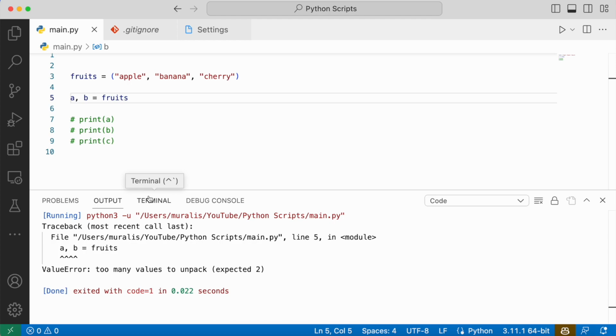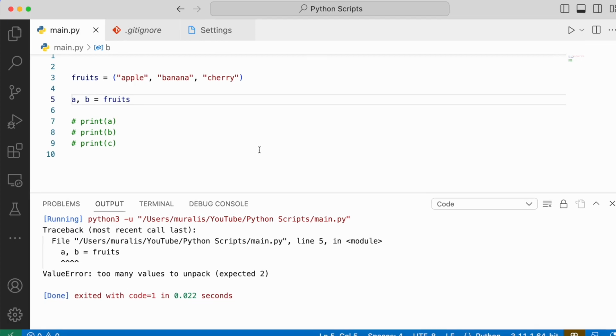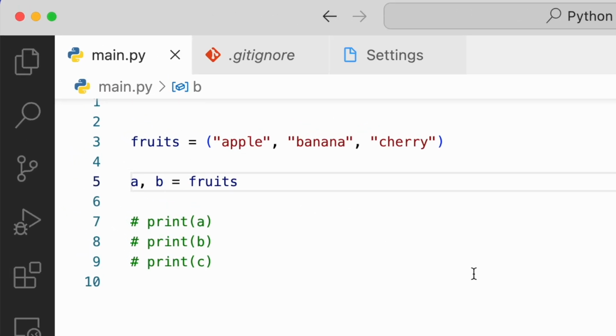In case you don't want the number of variables to match the number of values, in that case we can use an asterisk. We can add an asterisk before the variable, so that variable will get all the remaining values. Let's see how it works.